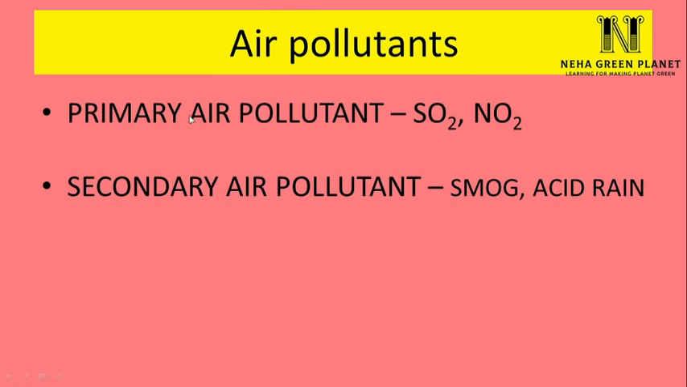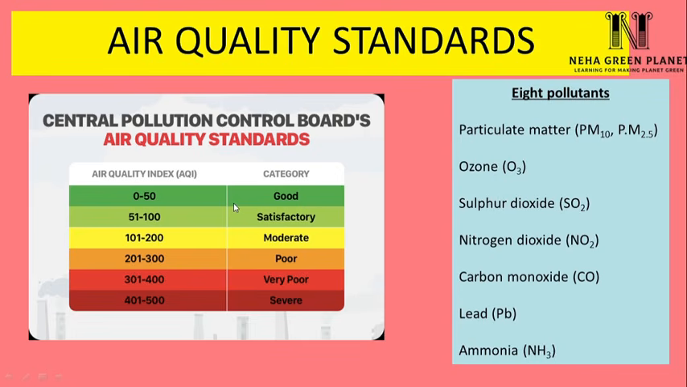So the main difference between the two is that a primary air pollutant is formed directly through the release from industries or vehicles, whereas secondary air pollutants are formed after reaction of the primary air pollutants.